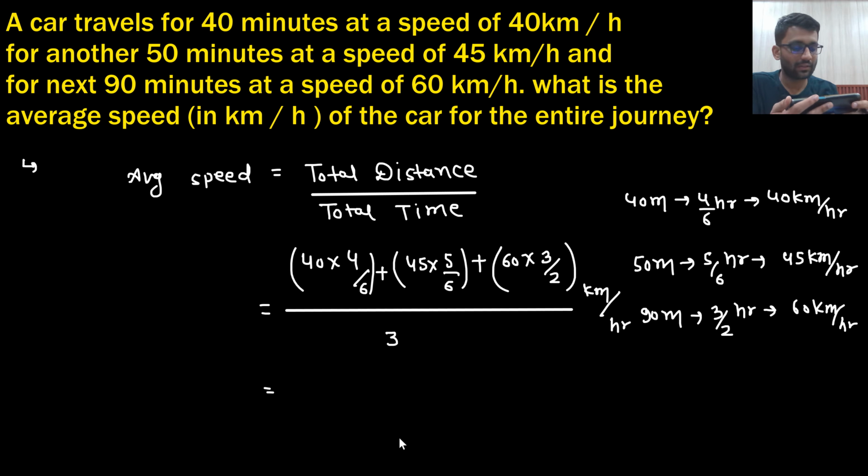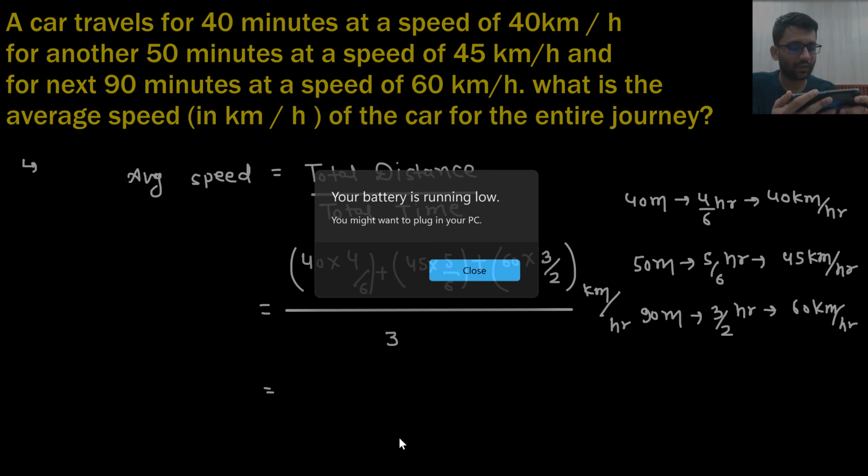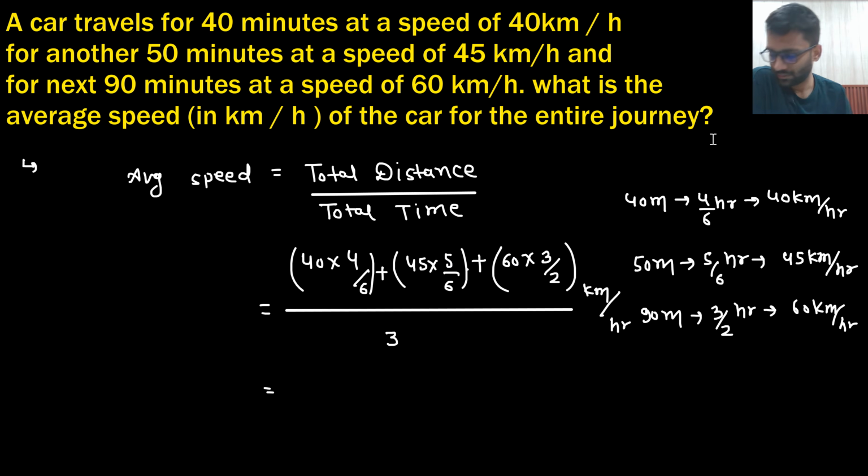by 6 plus 45 into 5 by 6. So after doing the calculation, you get 51.38 kilometer per hour. So this was the average speed.